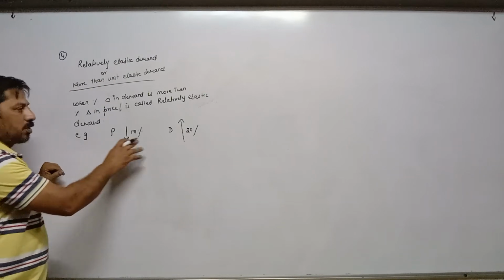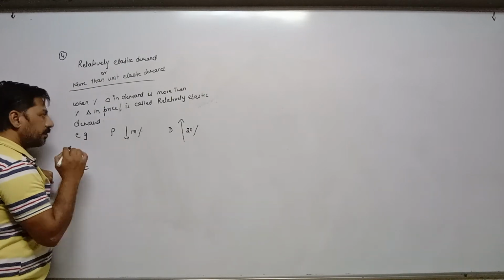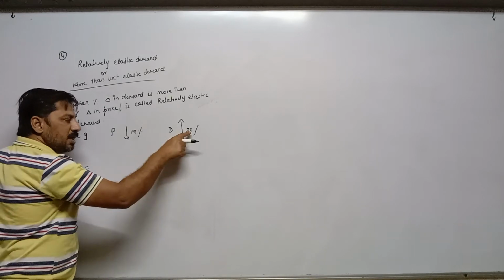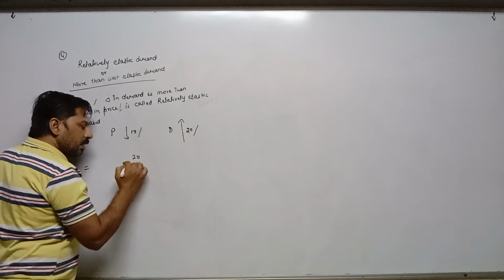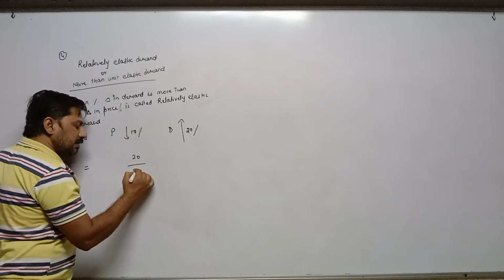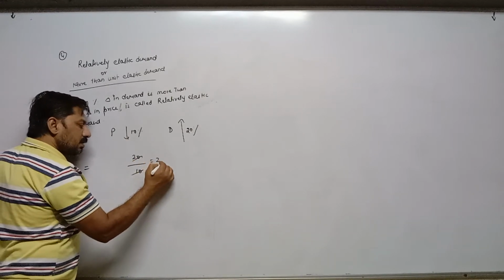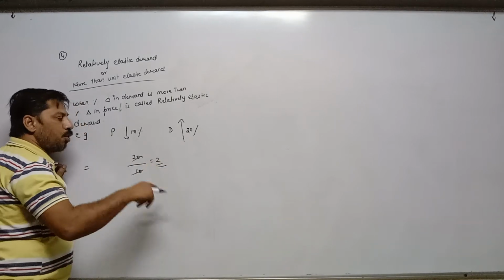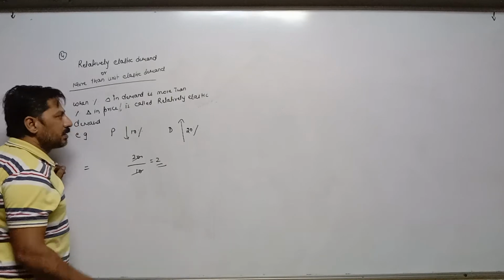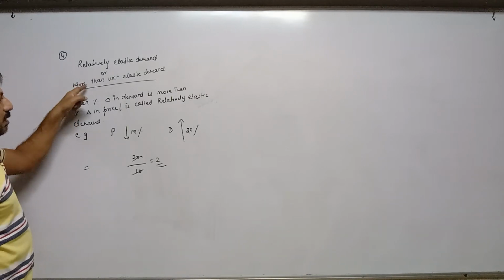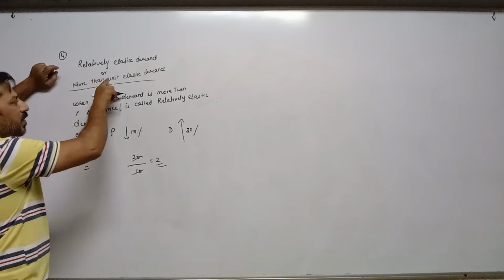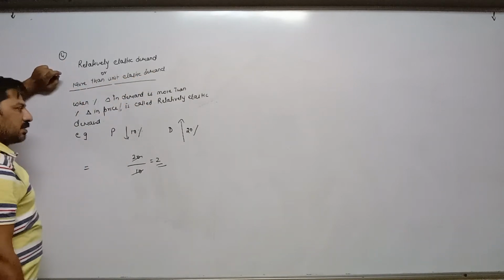If we solve this problem, for example, the formula is percentage change in demand upon percentage change in price. Percentage change in demand is 20% upon percentage change in price, which is 10. Here the answer comes 2, means more than 1. So whenever the answer comes more than 1, then it is called more than. That's why we are using this phrase more than unit. Unit means 1. More than 1 elastic demand.